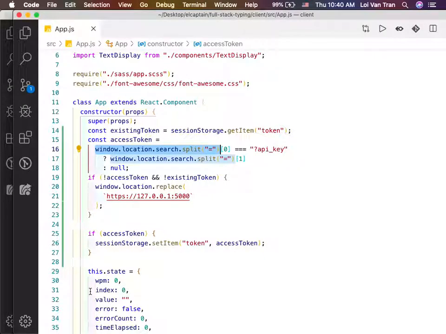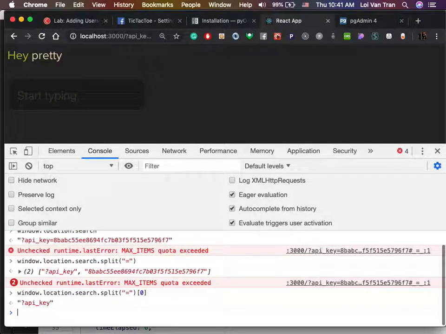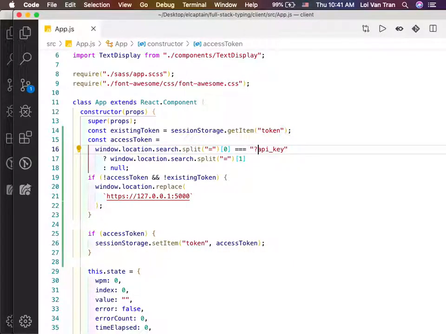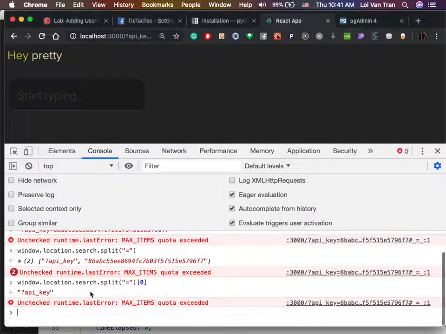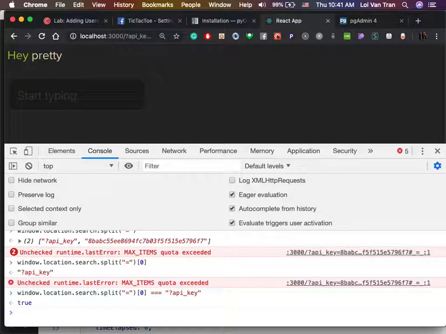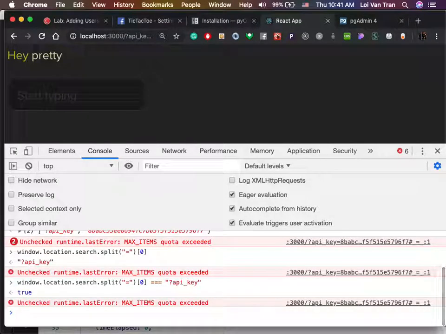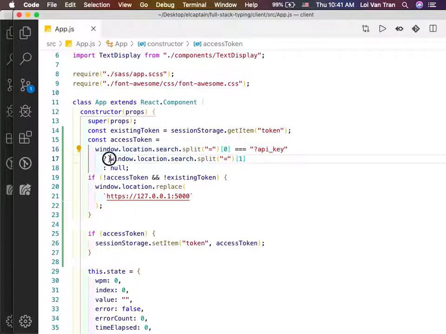And then inside of that, we're going to look at the first one, and if the first one is equal to this thing right here, question mark equals API underscore key, that will be true. If that is true, we'll just grab the second array.